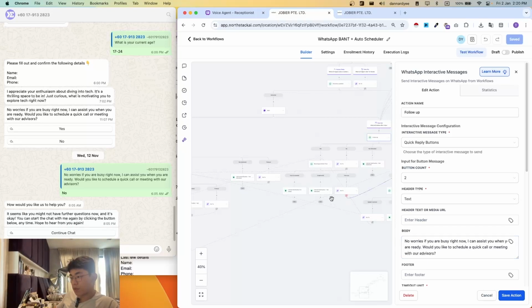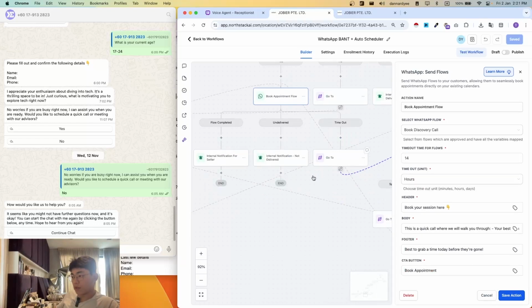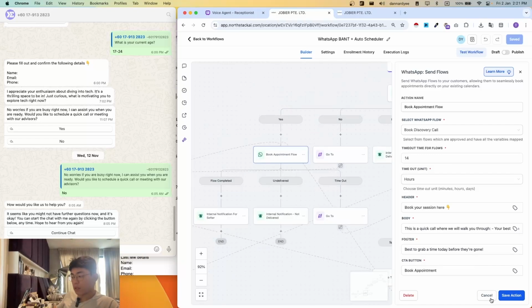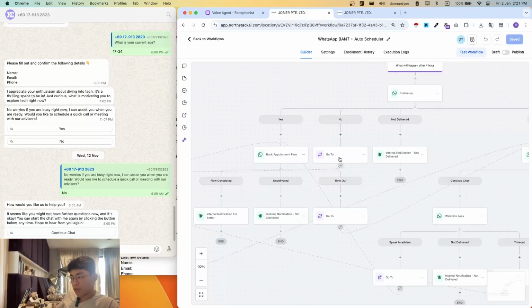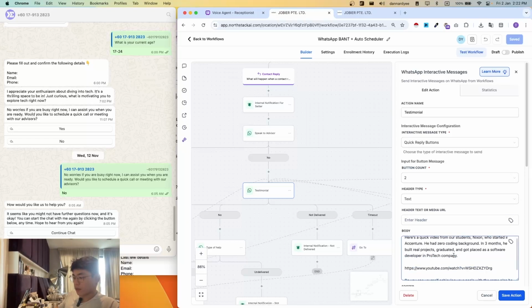Let's say if we put it as no, it then guides us to how would you like us to help you. In this case, if the client clicked yes, it would also bring us to a book appointment flow, which would lead to them going to an appointment booking page. If you click no, it will bring you all the way to the left, which I'll go to in a second. It took a while to load, that's why I paused for a while.